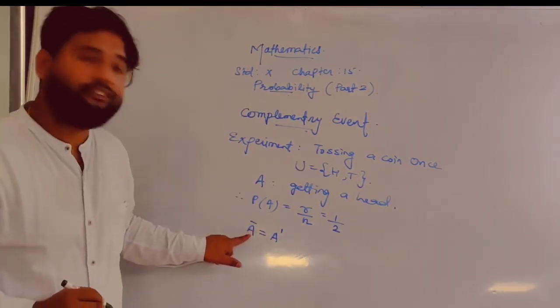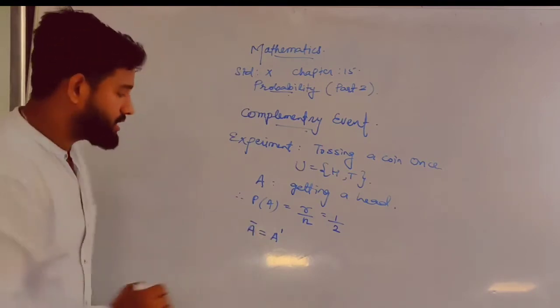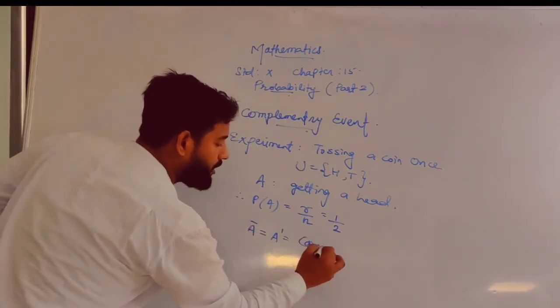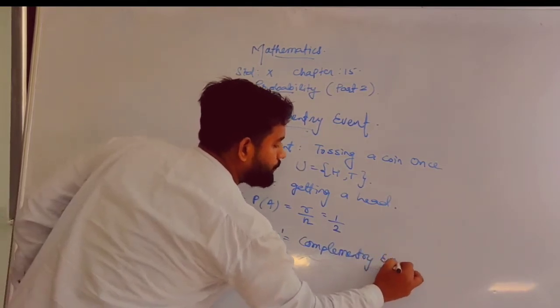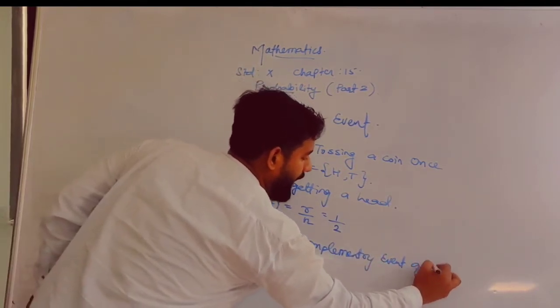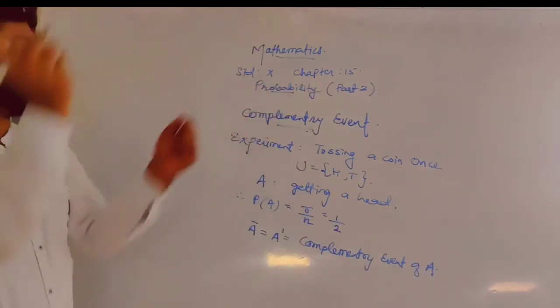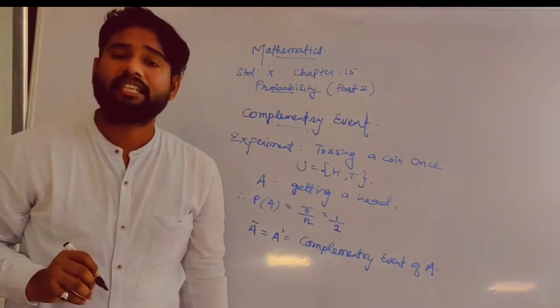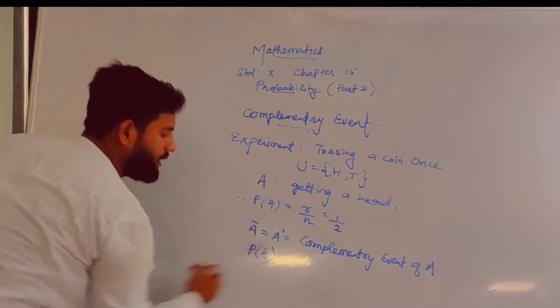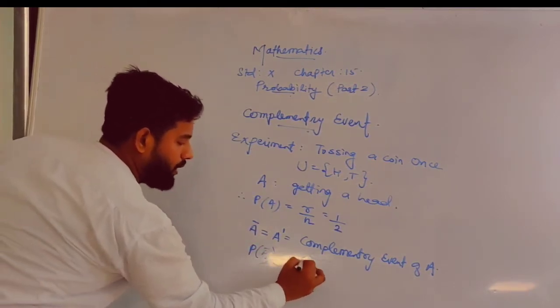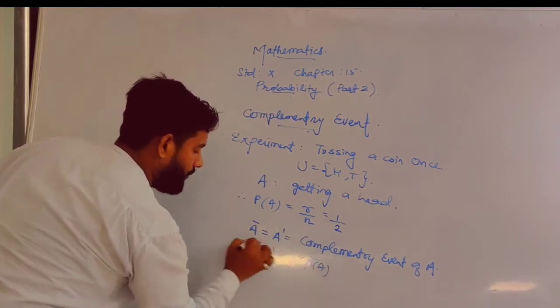The meaning of A bar or A dash is the complementary event of A. And how can we find its probability? The probability of the complementary event of A is equal to 1 minus P of A.